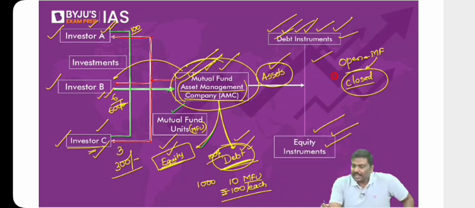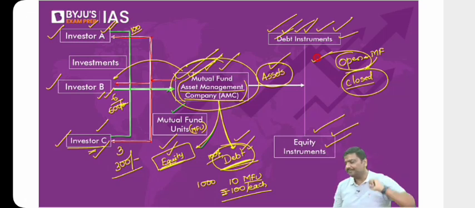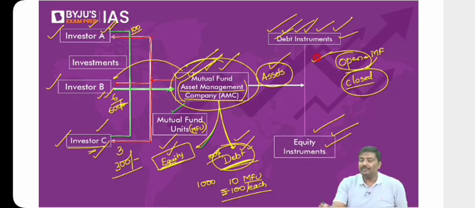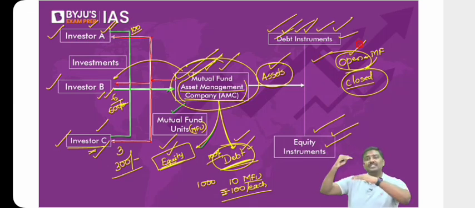But on the other hand, there is one more type, the open mutual fund. You purchase a mutual fund from me. Right after 1 week, you want to sell it back to me. You can do it. After 1 month, you want to submit it to me. You can do it. After 2 months, you can give it to me. This is called an open mutual fund. So one is a closed mutual fund, and the second one is an open mutual fund.